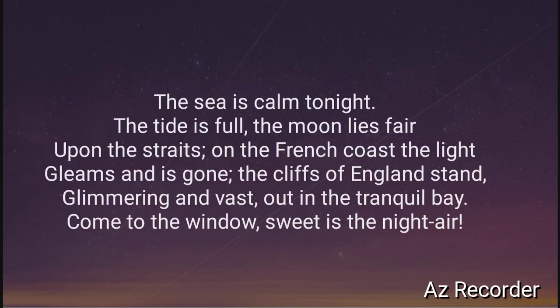Now his vision, when the light of the French coast has gone, shifts from the French coast to his own side, that is the England coast, where he is standing. Now he starts looking at the cliffs of the England beach, and he says that the cliffs of England are glimmering, they are shining, they are vast, they are very big cliffs out in the tranquil bay. Tranquil means a very peaceful bay.